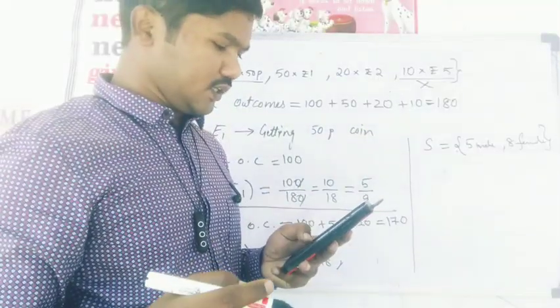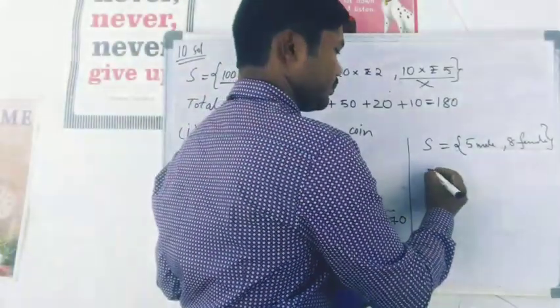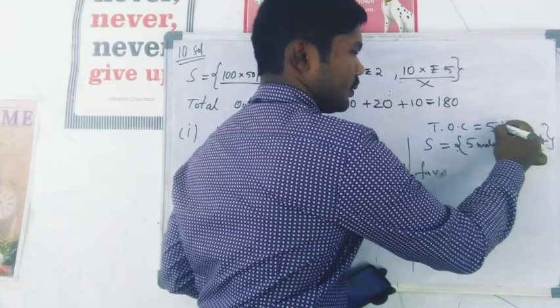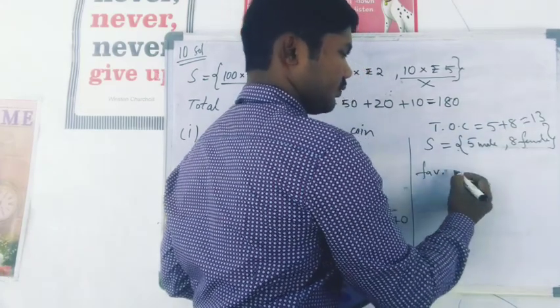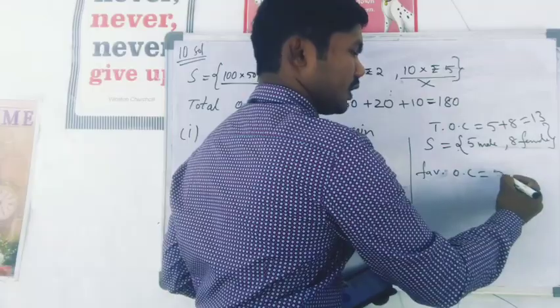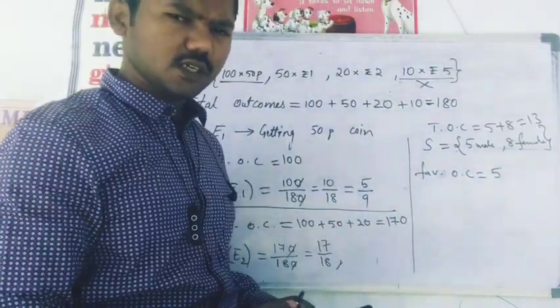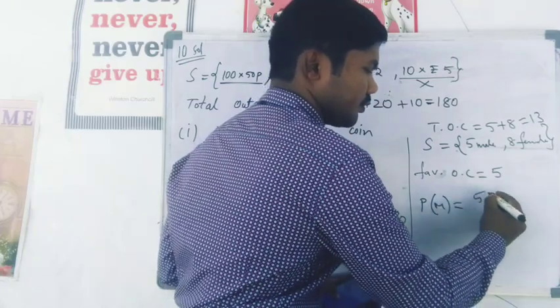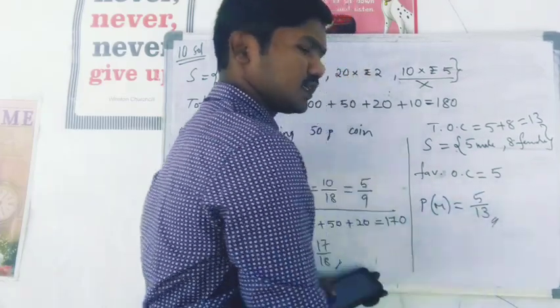What is the probability that the fish taken out is a male fish? So very simple here. Total outcomes are 5 plus 8 equal to 13. Favorable outcomes is equal to 5. You want male fish. How many male fish are there in our sample space? 5. So here the probability of getting a male fish is equal to favorable outcome 5 by total outcome 13, that is 5 by 13. Very simple.